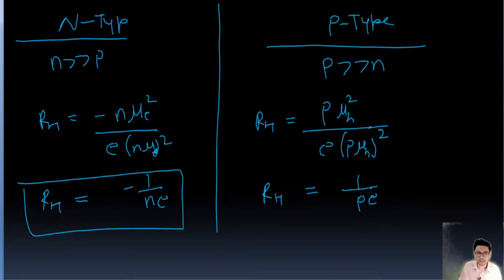And also guys, this is an important thing you need to know, the value of mu. Since we know v equals mu E, drift velocity vd equals mu E, from here the value of mu is going to be v upon E, where v is the drift velocity.